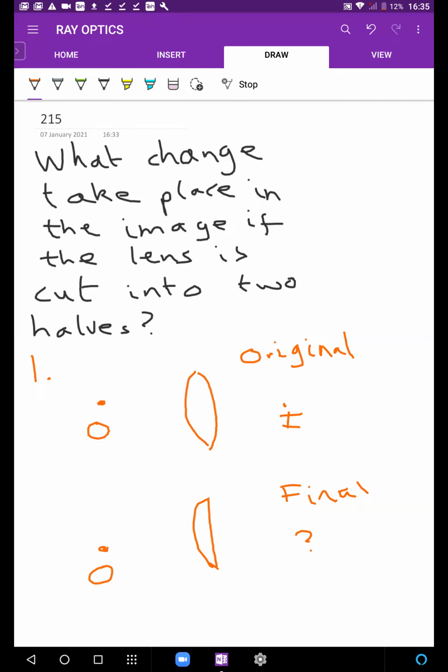All right. One of you saying no image will be formed. Image will be formed at the same distance. So guys, बता दो answer.